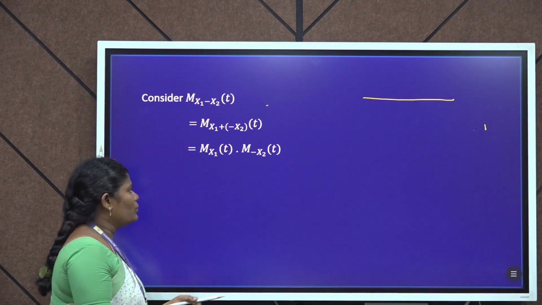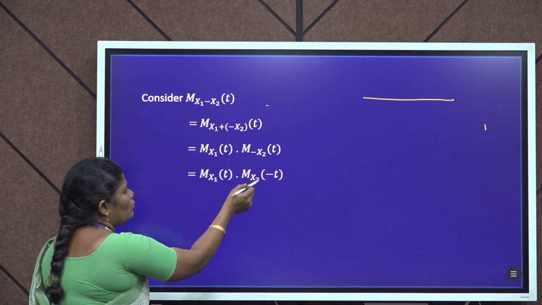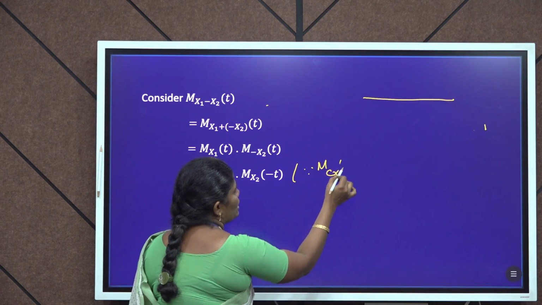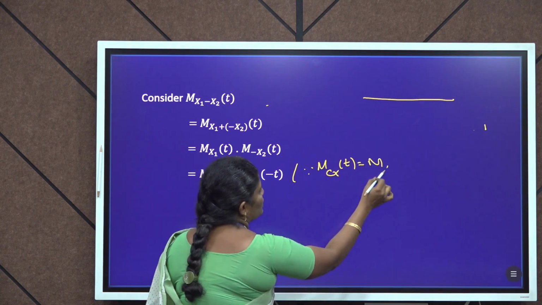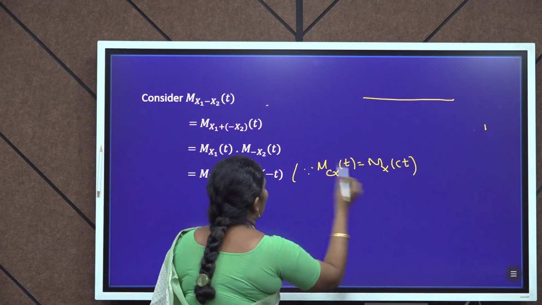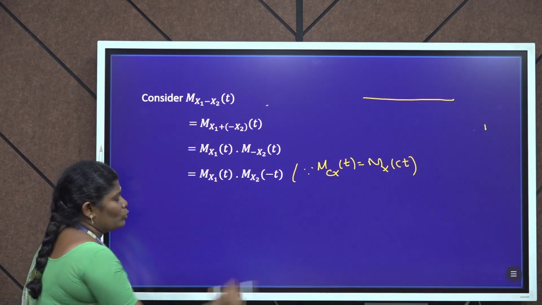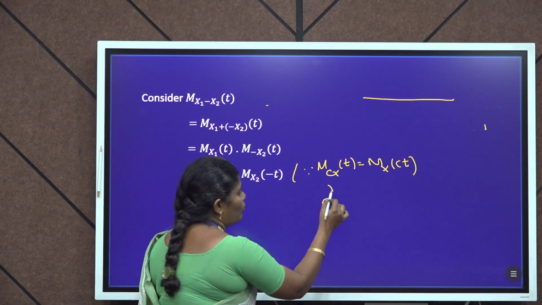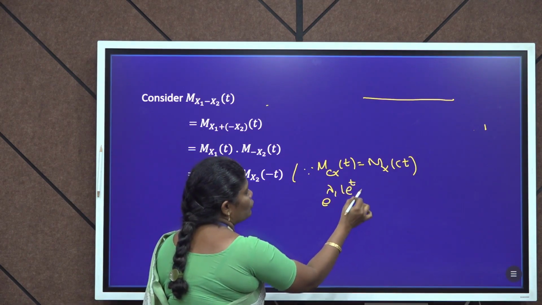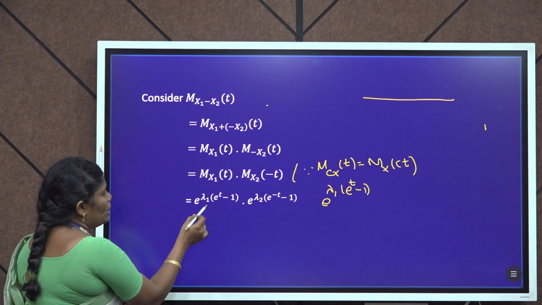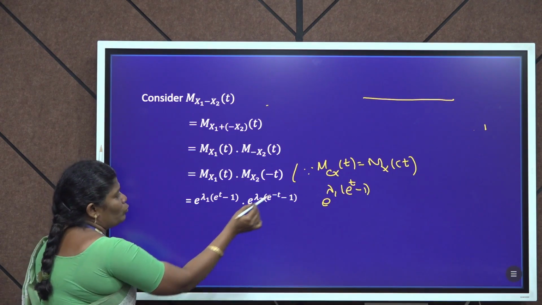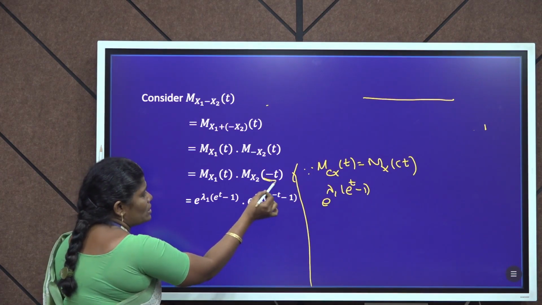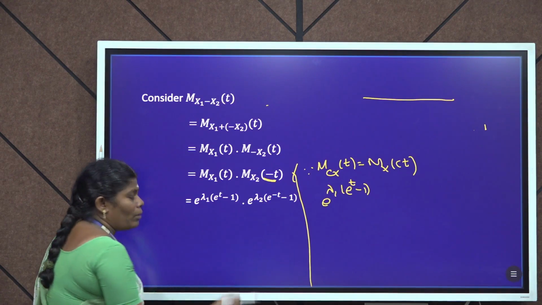Again, using the property of MGF, M_cX(t) = M_X(ct), where here c is −1, so we get M_X2(−t). M_X1(t) is e^(λ1(e^t − 1)). So e^(λ1(e^t − 1)) times e^(λ2(e^(−t) − 1)).